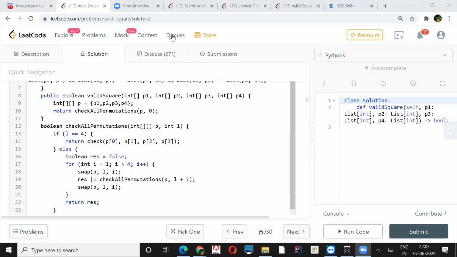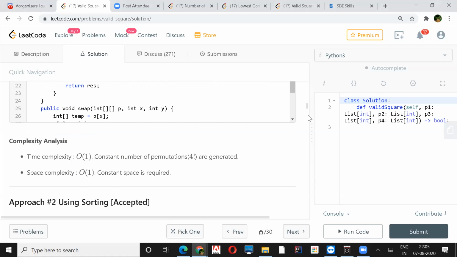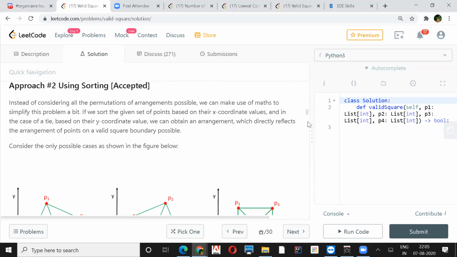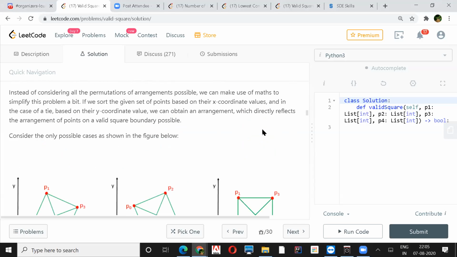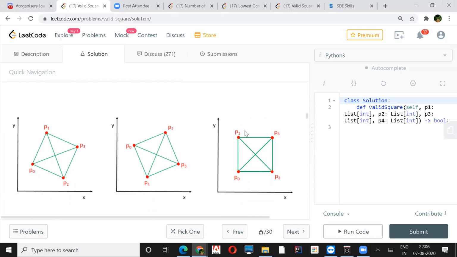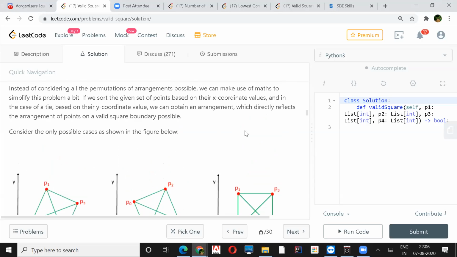Had we got n points and had to check whether 4 points can form a square or not, I think the question would have been more tricky. Here we just have 4 points, and therefore there will be 24 such computations, 24 such permutations, right? And for each one, I would be doing that side check and that diagonal check.